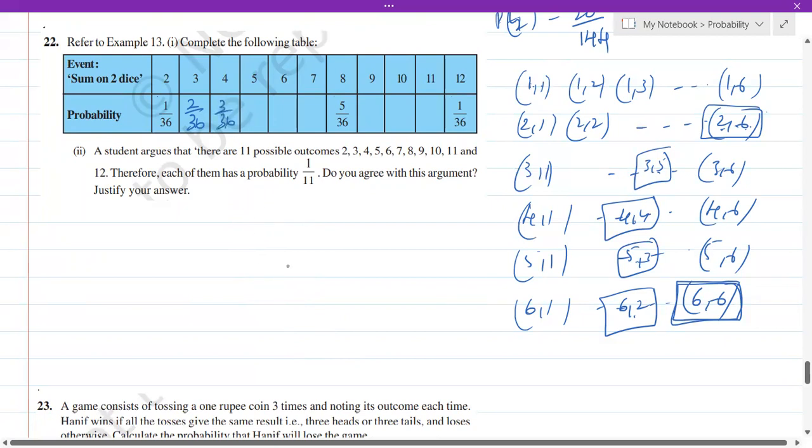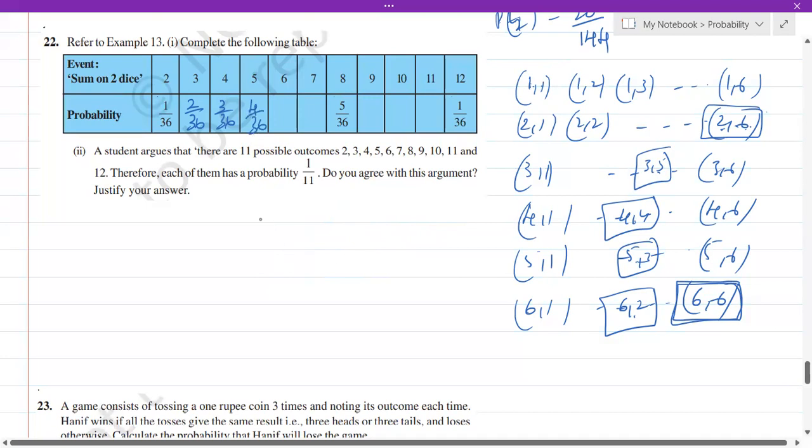Now what is the chance of getting 5? Now 1 comma 4 is a case. The reverse, 4 comma 1 is also a case. 2 comma 3 and 3 comma 2 is a case. Apart from this, do we get 5 in any other cases when you add it? No, isn't it? There is no other case. So therefore, we have got only 4 cases out of 36.